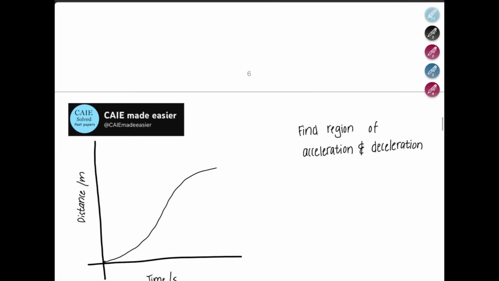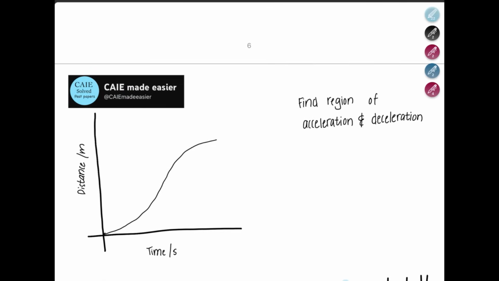Now, if we have another graph, this is a distance time graph, and we have curves. Remember, whenever we have a curve, this curve represents that the speed is changing. Now, when speed is changing, it could either increase, representing acceleration, or decrease, representing deceleration. So let's identify the regions of acceleration and deceleration.